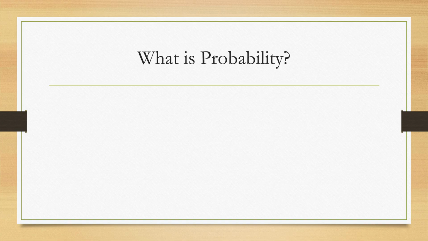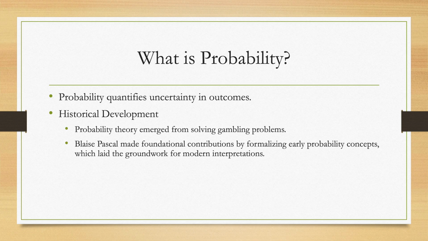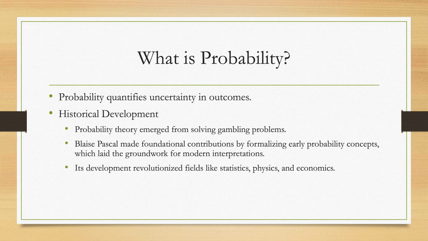To understand conditional probability, we first need to grasp the broader concept of probability. Probability is the mathematical language we use to quantify uncertainty. Its origin dates back to the 17th century, where mathematicians like Blaise Pascal developed it while solving gambling problems. Pascal's work laid the foundation for modern probability theory, which is now fundamental across fields like statistics, physics, economics, and more.